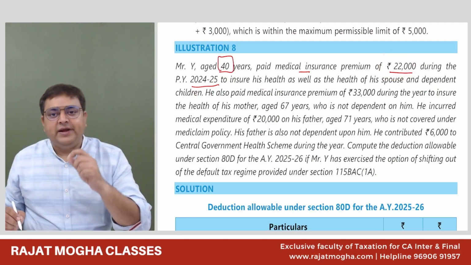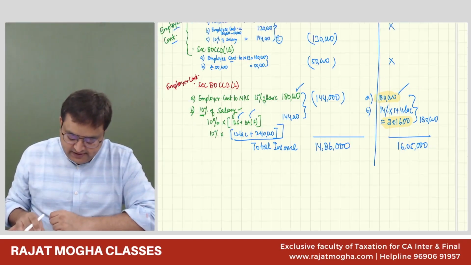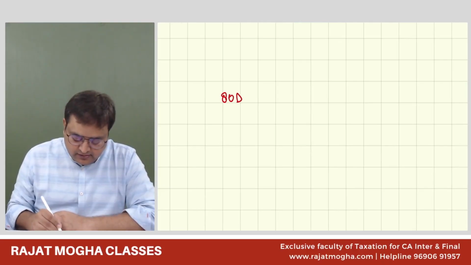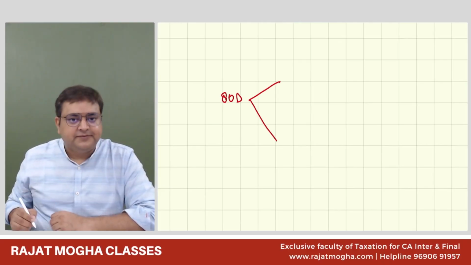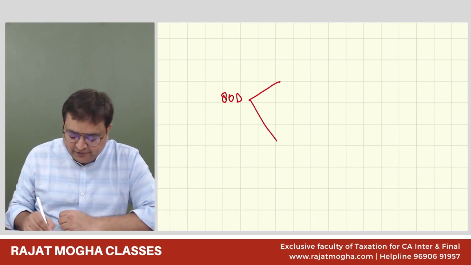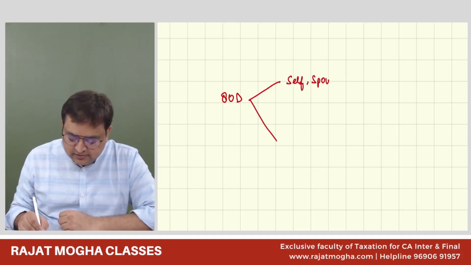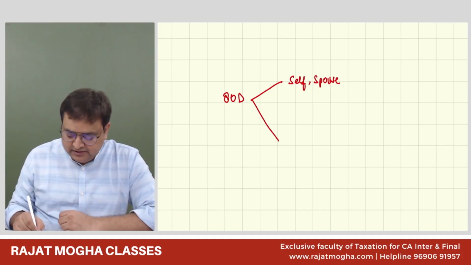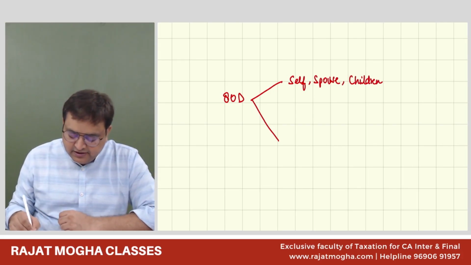What do we know about 80D? In 80D, this is divided into two categories. One is for self, spouse and children. The spouse can be dependent or non-dependent, no issues. But children in 80D should only be dependent children.